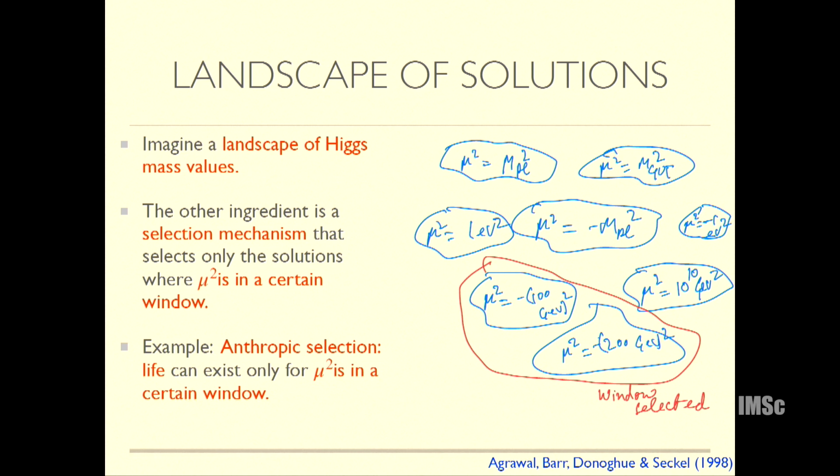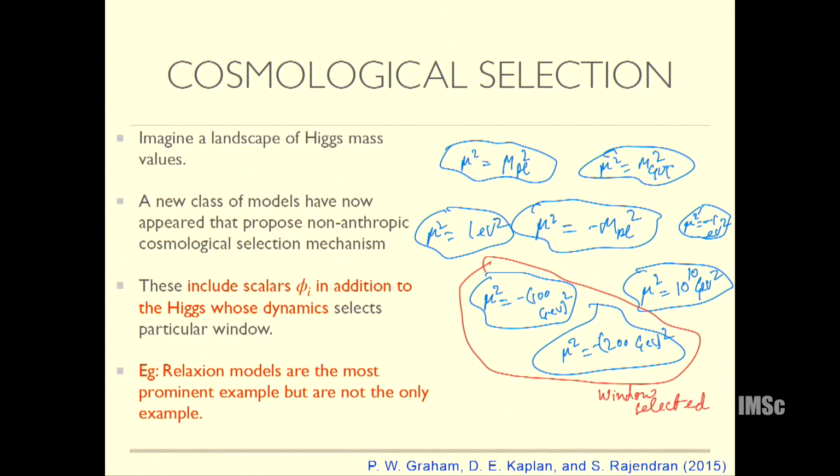So this is one approach, but recently there have been many approaches where you find a non-anthropic selection mechanism. You have this landscape, and then you find some non-anthropic mechanism, and typically these things add some scalars, and the dynamics of the scalar is such that only some of these vacua get selected. And the good thing is that unlike anthropic models, there are clear signatures. You can see the scalar, there's weak scale physics and so on. And again, there are not so many.